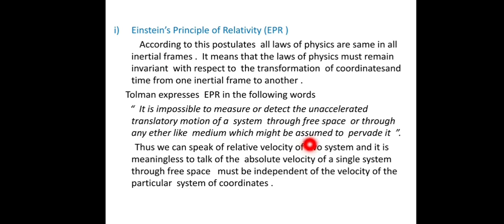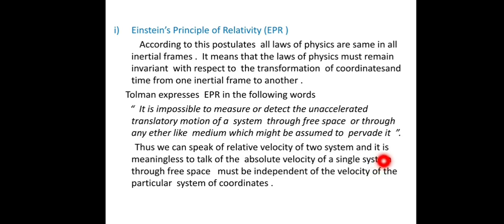Free space means space containing no electromagnetic or gravitational field. So it is impossible to measure unaccelerated motion from free space or from an ether-like medium. Only the relative velocity of two systems can be measured, and it is meaningless to talk of the absolute velocity of a single system.